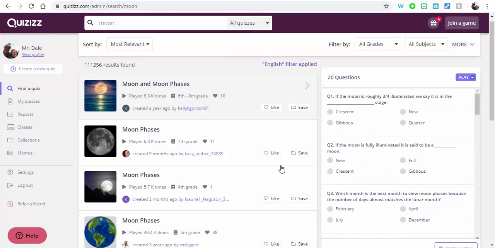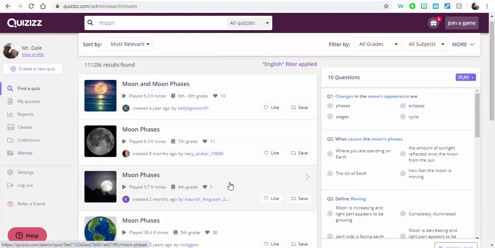If you think that's a little bit too much, you're like, well, you know what, I want to check out this one. That looks a little more like it. So what you can do is you can like something, and then you can also save it if you'd like to. I want to show you what I mean by that.